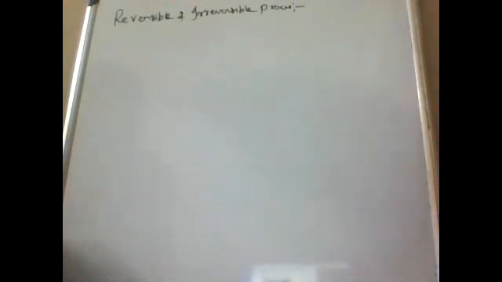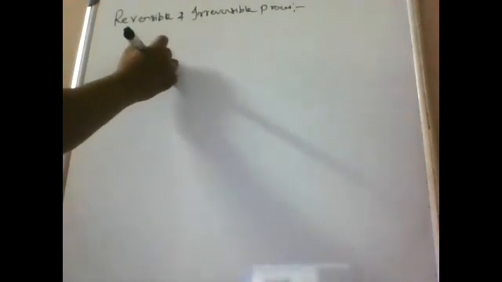What is the definition of reversible processes? A reversible process is one which can be reversed in such a way that all changes occurring in the direct process are exactly repeated in the opposite order and inverse sense, and no changes are left in any of the bodies taking part in the process or in the surroundings. So this is the definition of the reversible process.